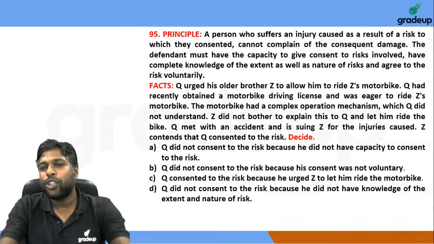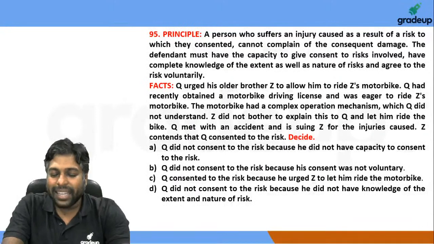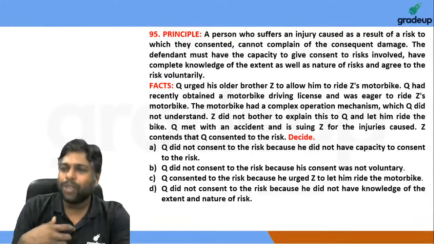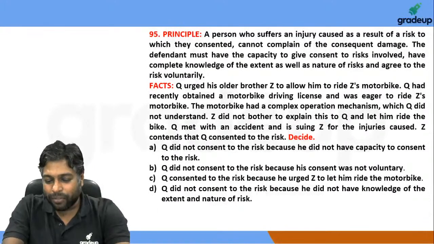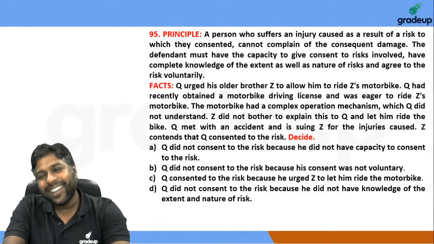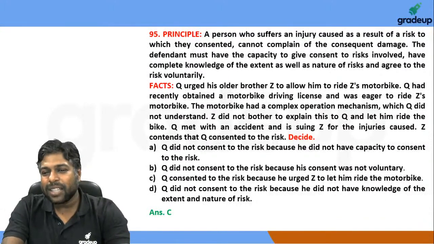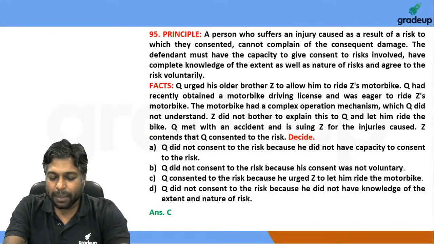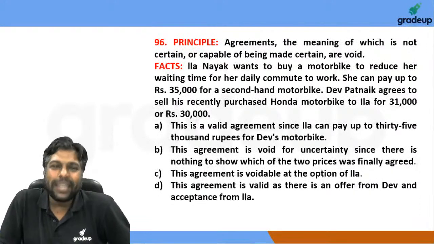You should be in a position to verify कि बाइक चला रहे हो तो बाइक का क्या सिस्टम है. ये जिम्मेदारी मेरी थोड़ी ना होगी, ये जिम्मेदारी बिल्कुल तुम्हारी होगी, right? You are adult हो चुके हो, बाइक चलाना चाह रहे हो, समझोगे तुम, right? So Q has consented to the risk because he urged Z to let him ride the motorbike. So option C is spectacularly the correct answer in our opinion.